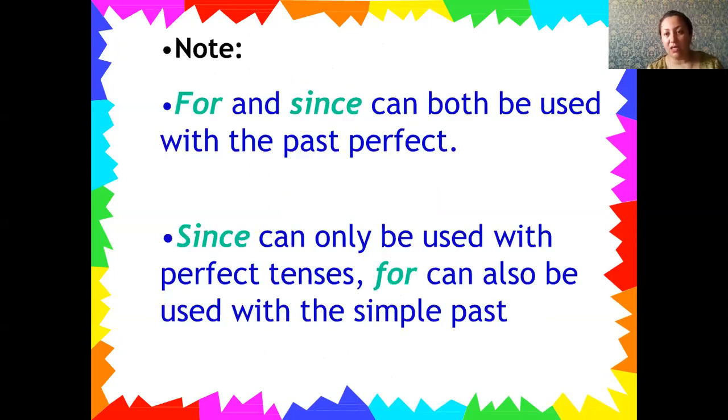For and since can both be used with the present perfect, but mostly, if you pay attention, since can only be used with the perfect tenses, but for you can use mostly in the past indefinite tense or maybe past simple tenses, because we need such a kind of signal for past simple.